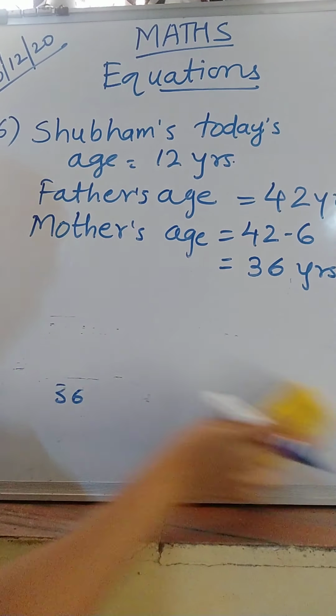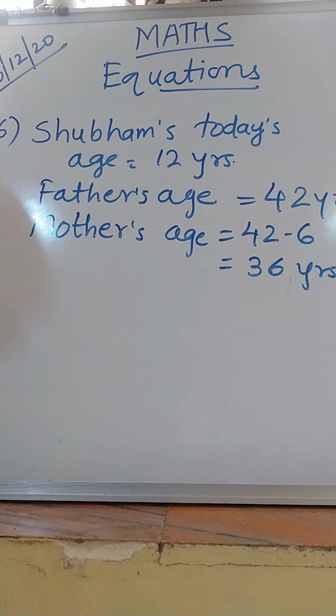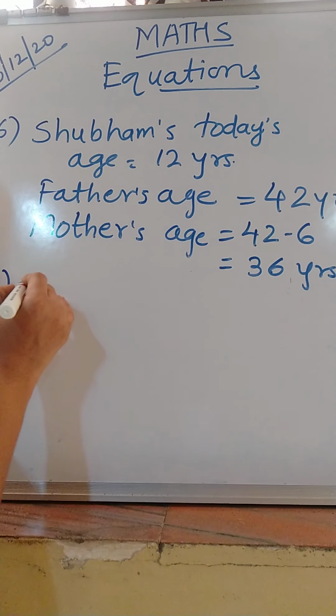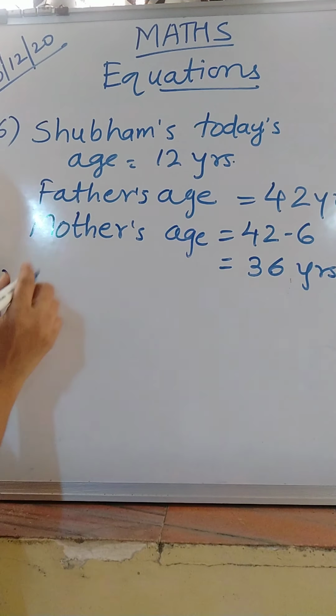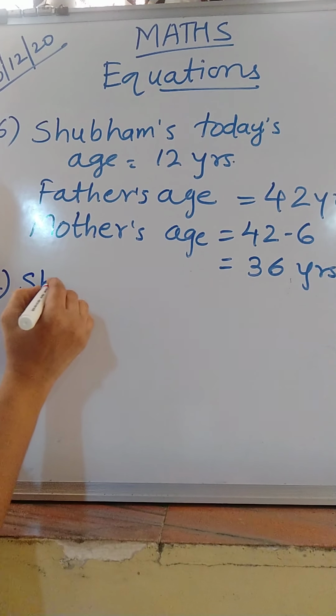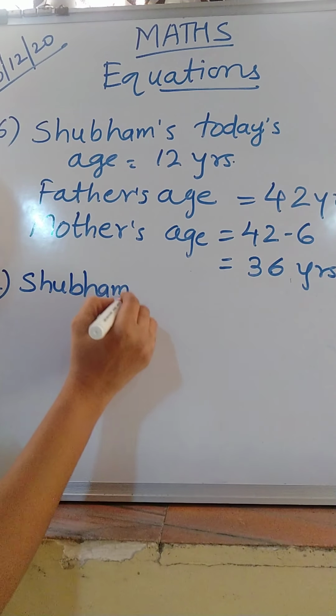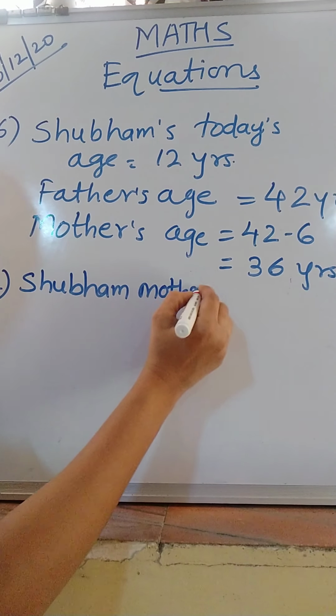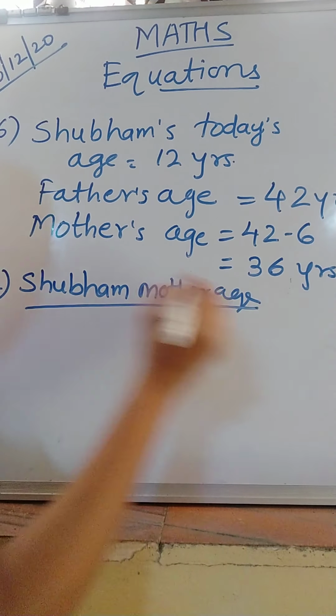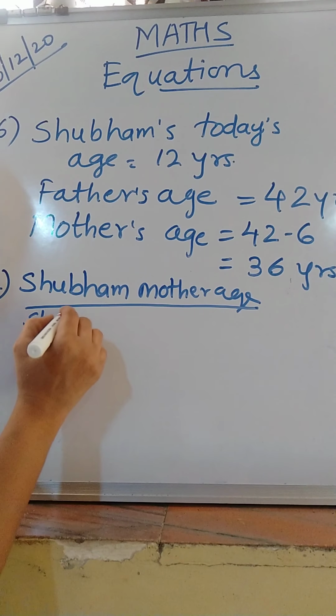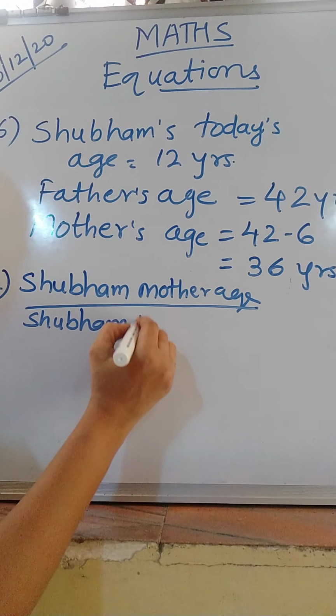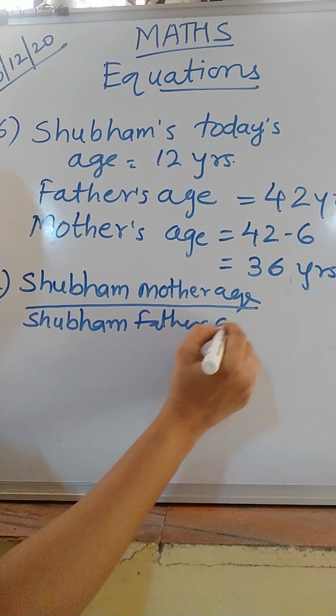Second one is the ratio of Shubham's mother's age today and his father's age today. Whose name comes first? Mother's name, so you write Shubham's mother's age to Shubham's father's age.